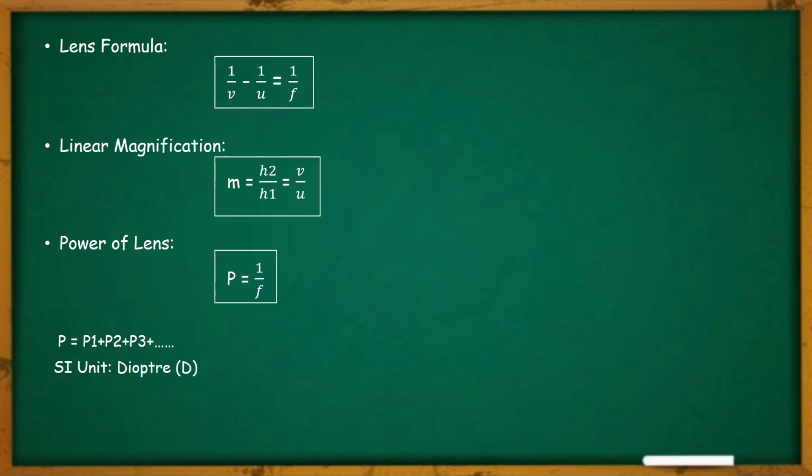And lastly, when several thin lenses are placed in contact with one another, the power of the combination of lenses is equal to the algebraic sum of the powers of the individual lenses. As you can see here, the power of the combination of lenses P is equal to P1, the power of lens 1, plus P2, the power of lens 2, plus P3, the power of lens 3, and so on.